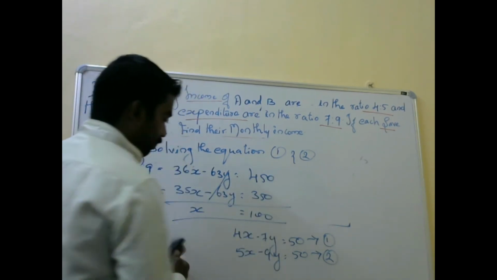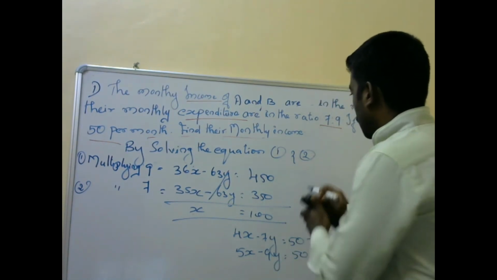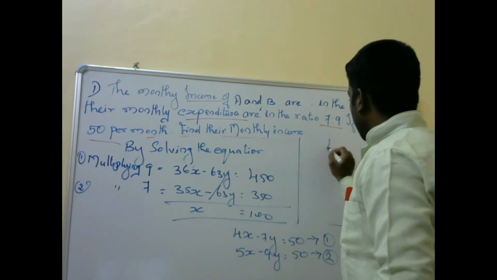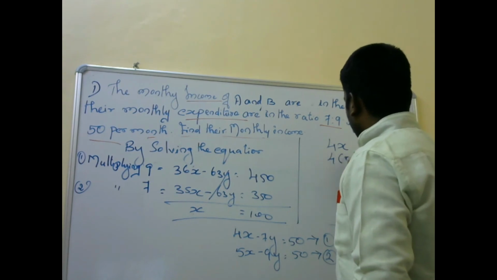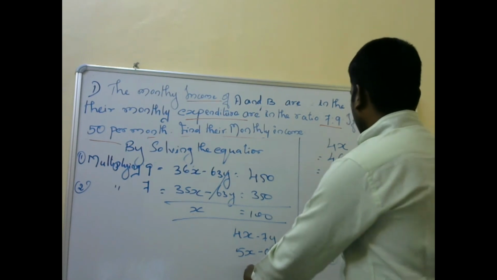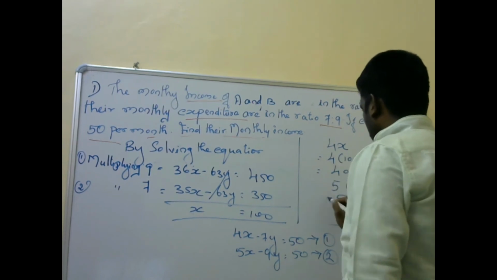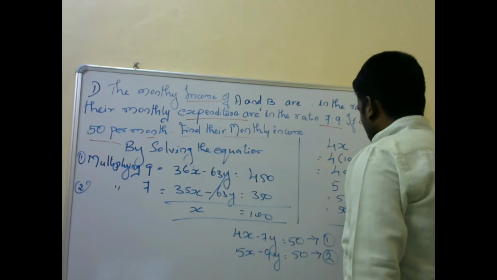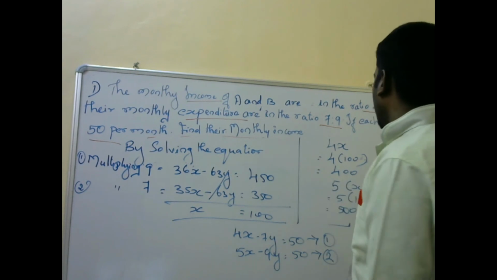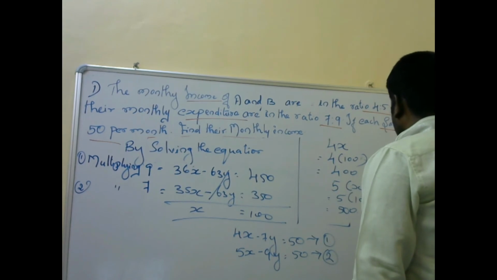So x is equal to 100. So 4x, 4 into 100, is 400, and 5x, 5 into 100, is 500. Then each saves 50 per month. Find their monthly income. Monthly income will be 400 is to 500. Copy this.